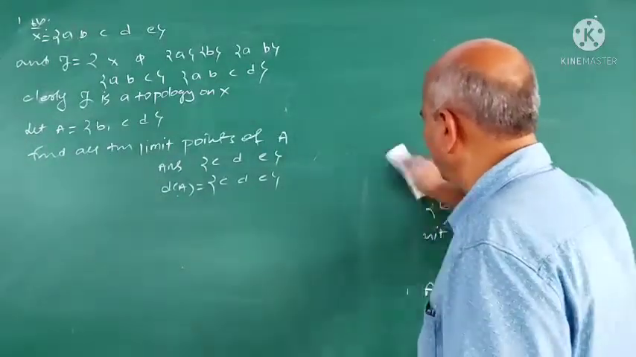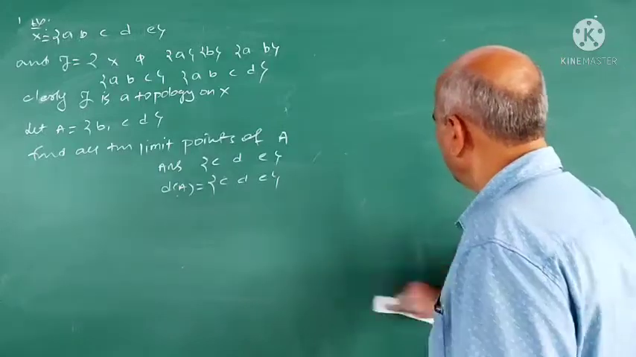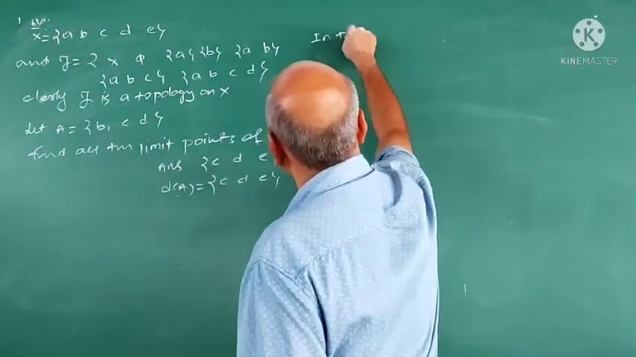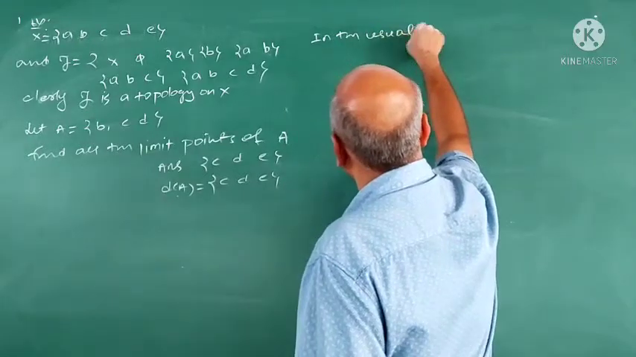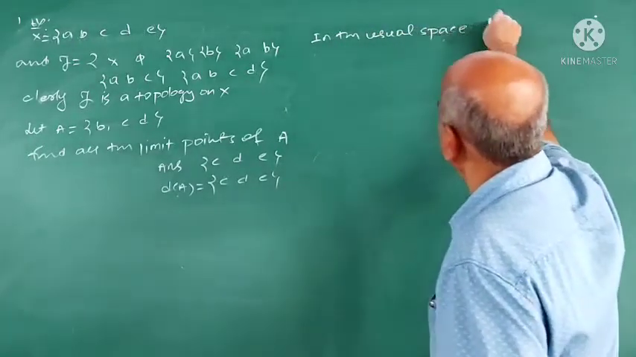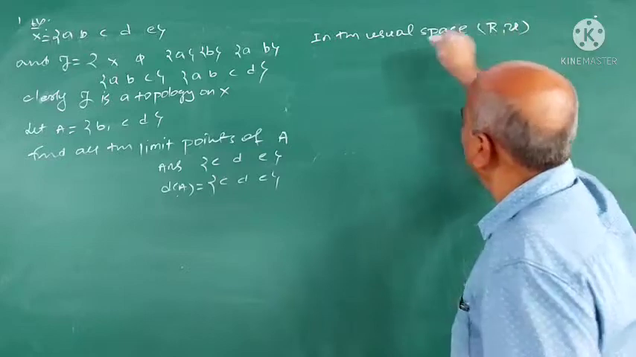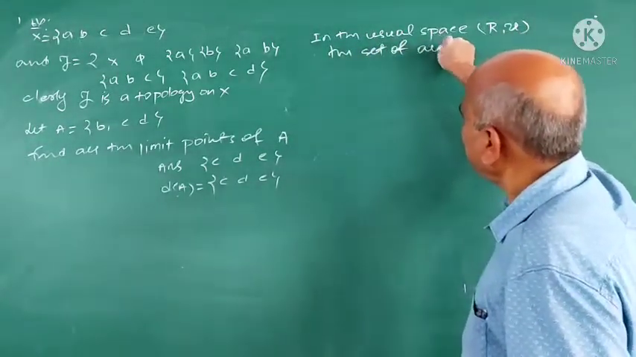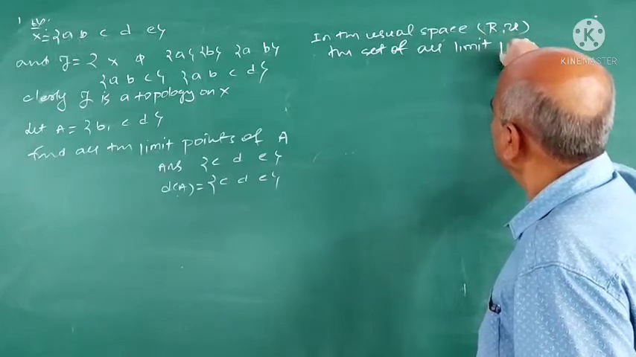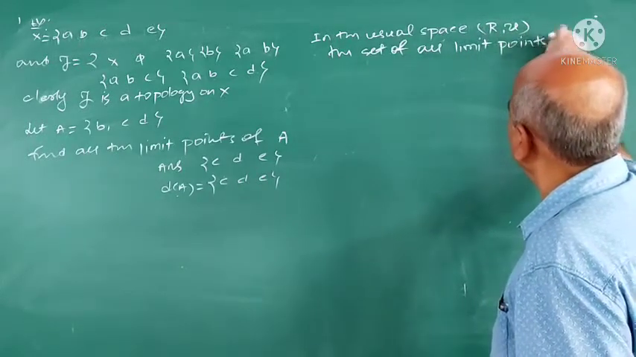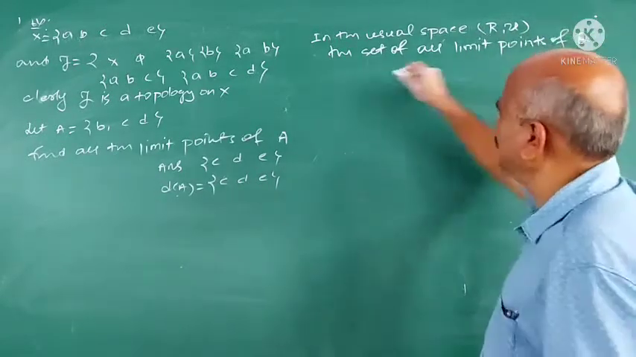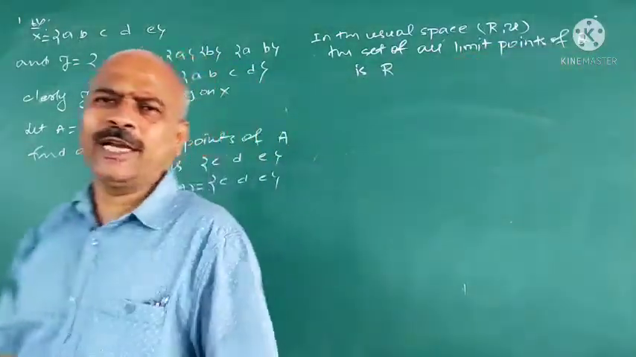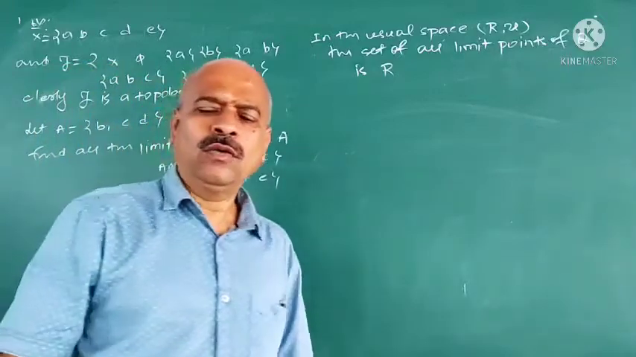Now one important result here. In the usual space R with usual topology, the set of all limit points of Q, the rationals, is the set of reals. The standard example it is.